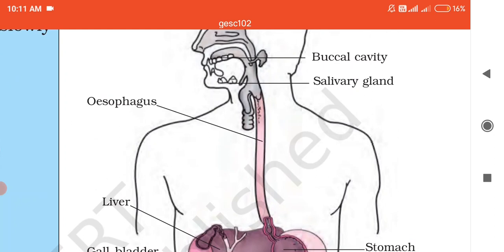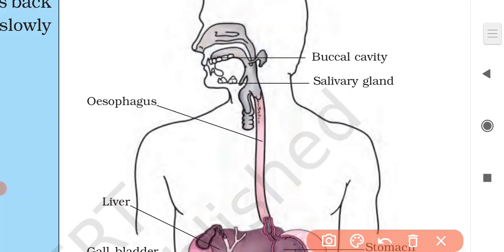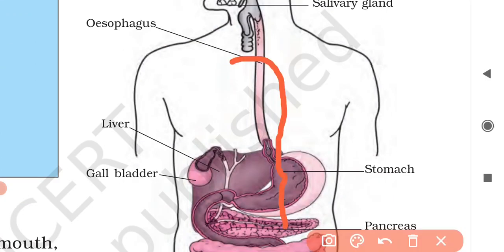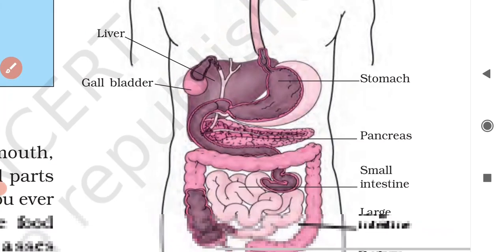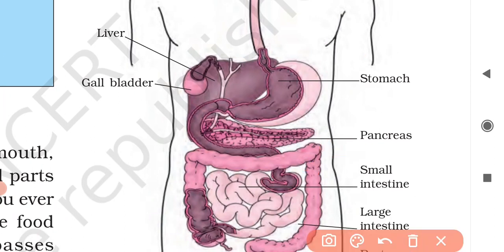So from the mouth, or say from the buccal cavity, the food gets into the food pipe, and then it goes to the stomach. It goes to the stomach over here. Okay, and after the stomach, the next compartment is what? Small intestine. Okay, and from the other end of the stomach, the food enters via this small intestine.